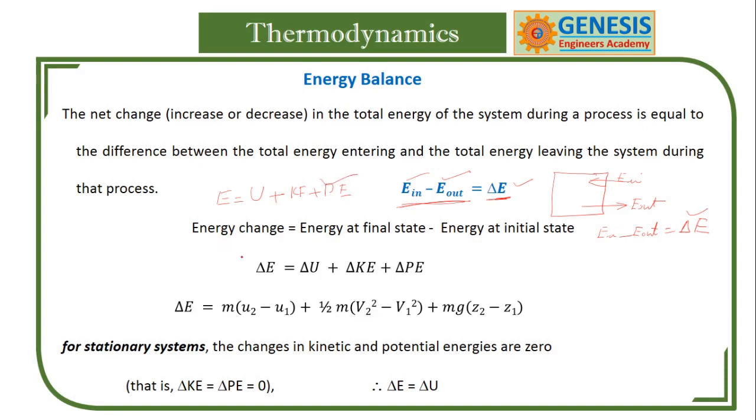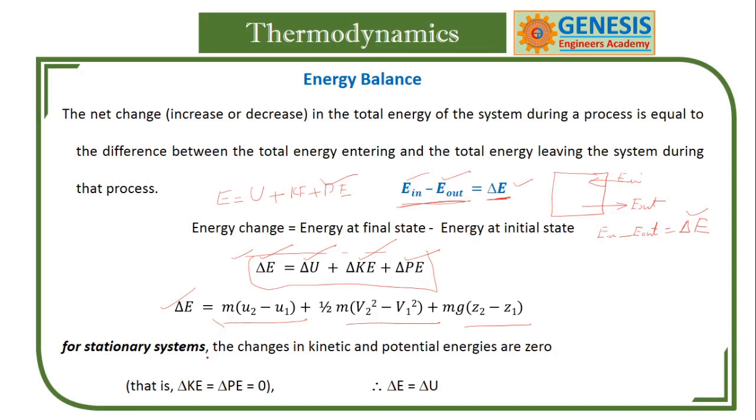So if you remember this, the change in total energy is equal to the change in internal energy, change in kinetic energy, and change in potential energy. So delta E is equal to these terms. The first law is this one.